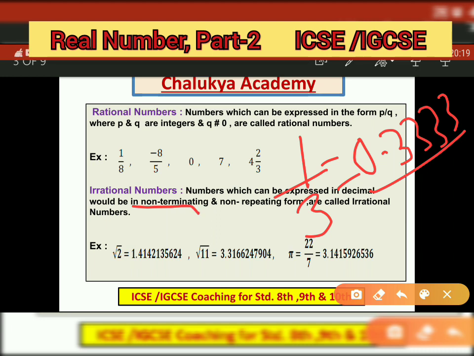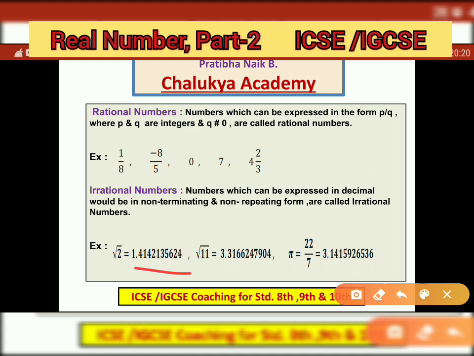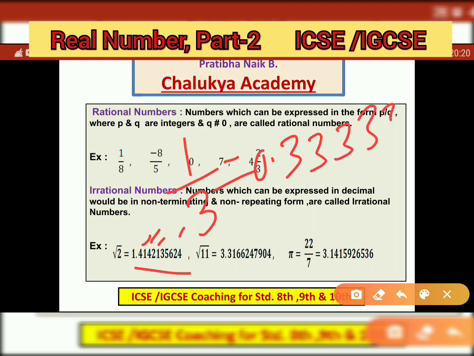But this is not non-repeating. That means this is a repeating form. Digit 3 is repeating continuously. But in the case of the square root of 2, the digits are not repeating exactly: after 4 you will get 1, then 4, after 4 you will get 2, 1. In 1 by 3 you are continuously getting only one digit, 3 3 3 3 3. So though it is non-terminating, it is repeating. So this is not an irrational number.